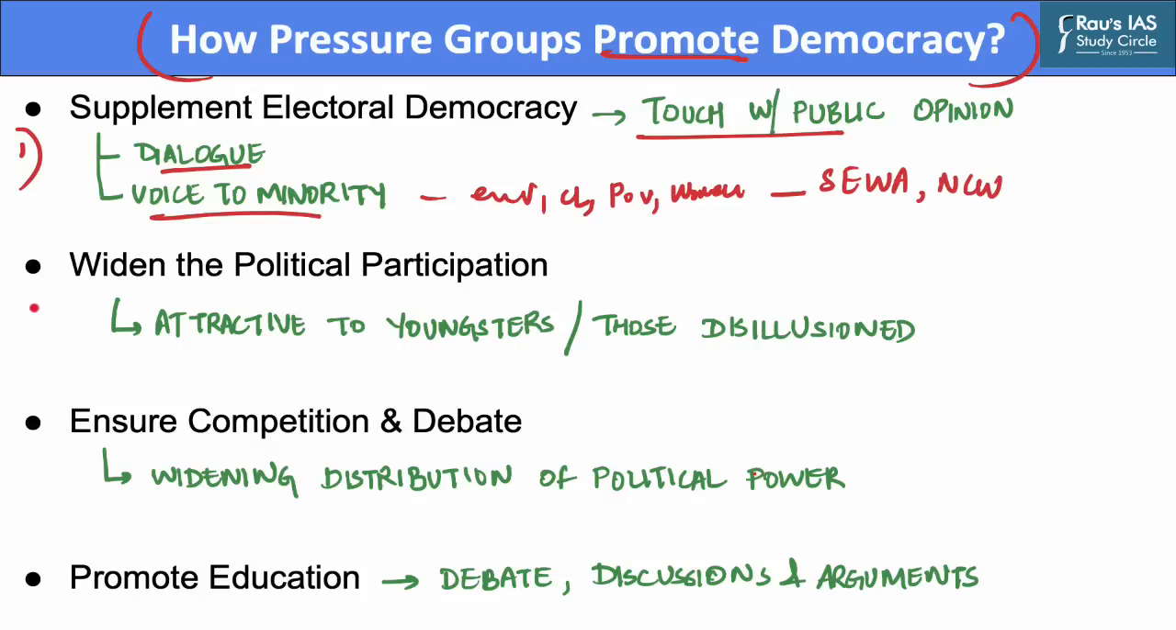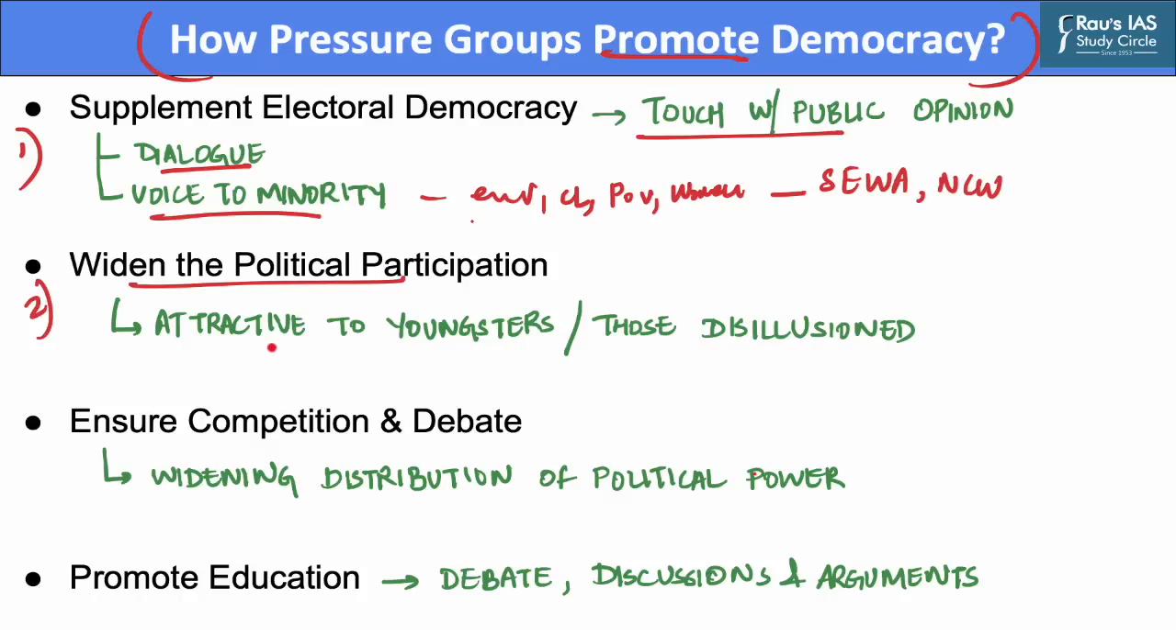The second way in which pressure groups promote democracy is through widening the political representation. The level of political representation is an important indicator of the health of democracy. Pressure groups have thus become increasingly effective agents of political participation.